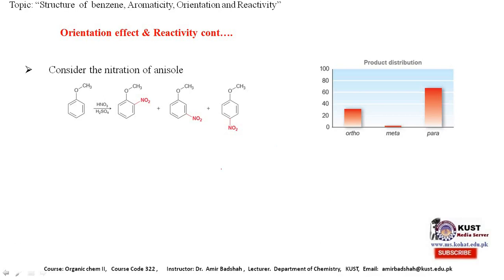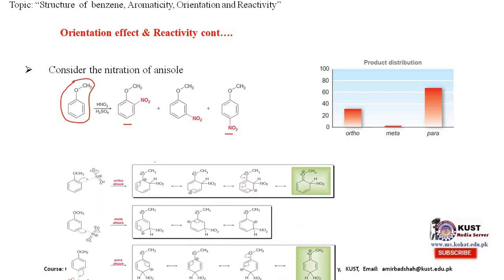Now consider the nitration of anisole. This compound is called anisole. When a methoxy group is bonded to a benzene ring, it is called anisole in the common name. If we do nitration of this anisole, three compounds are possible: maybe ortho, maybe para, and maybe meta nitro. So what is the product distribution? Mostly the ortho and para products are at high concentration, and meta is at a very low concentration. What is the reason behind it?